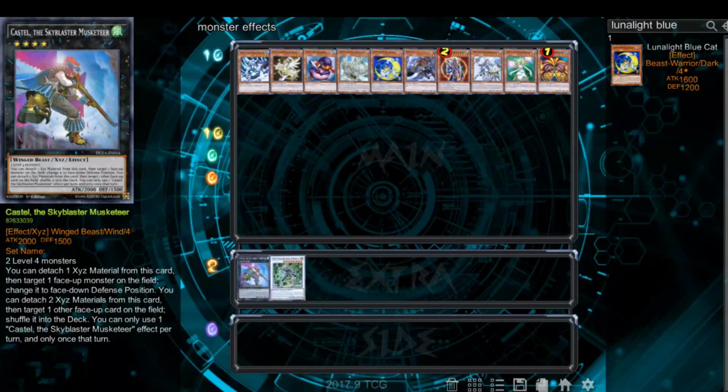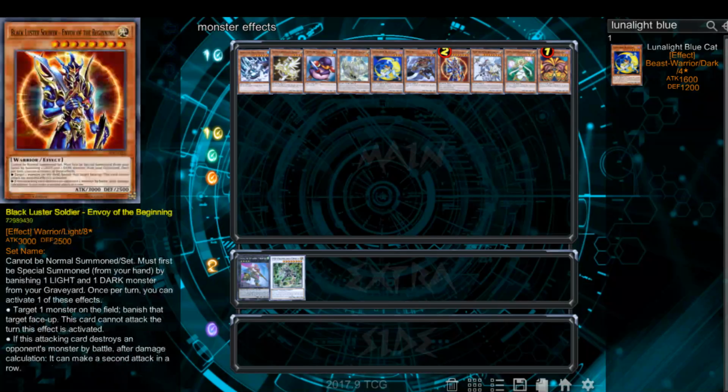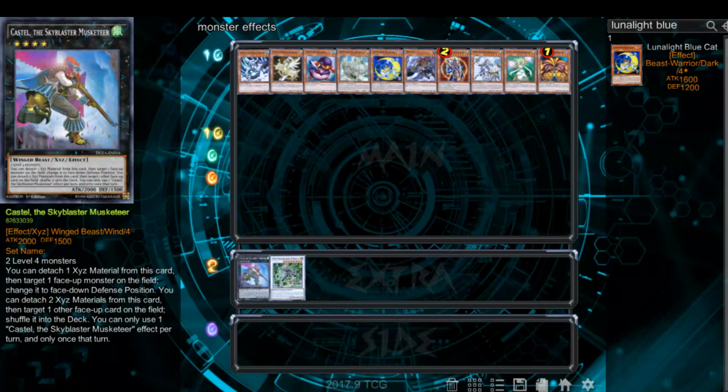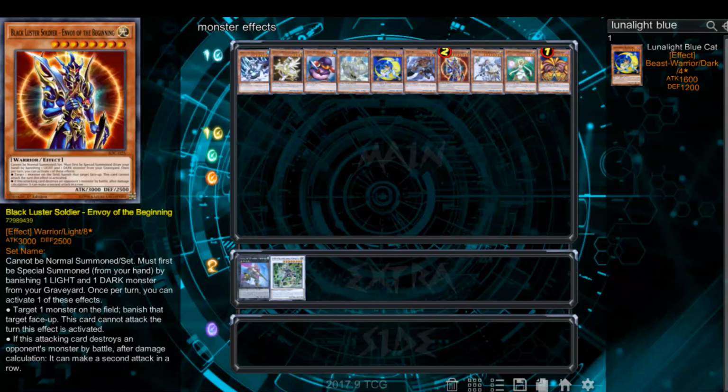Masterpiece is a quick effect, Blackluster Soldier, Envoy of the Beginning isn't, and Castel is also here as another example of an activated ability. Note that we're talking about the first effect of Blackluster Soldier, Envoy of the Beginning, and most likely the second effect for Castel, but I think his first one is also, yeah. Okay, so both of Castel's effects are activated.